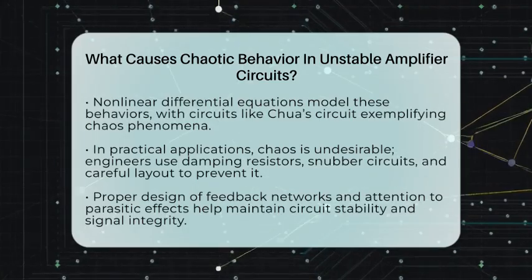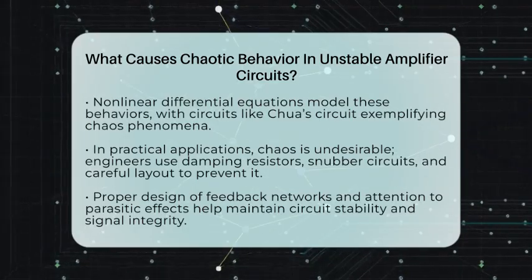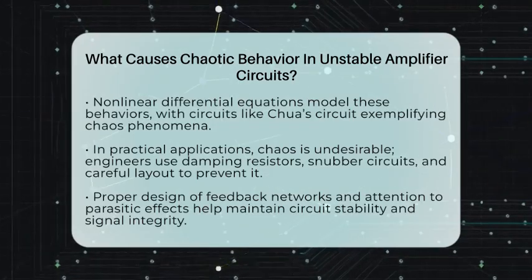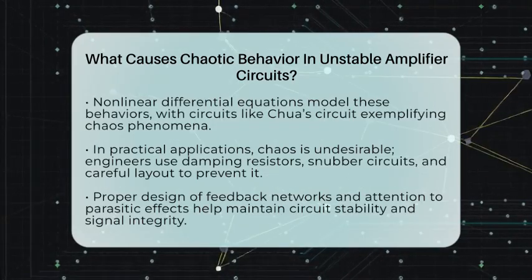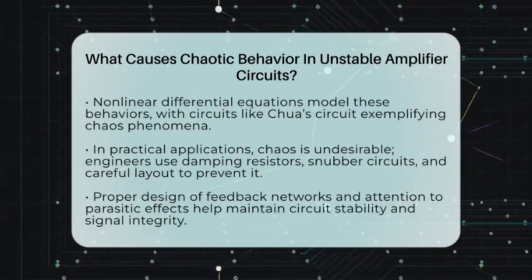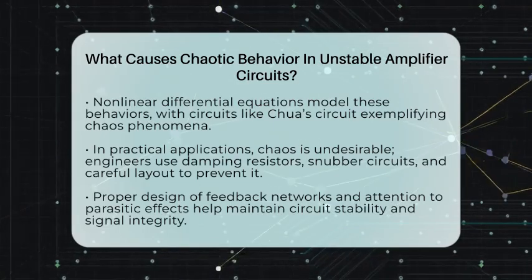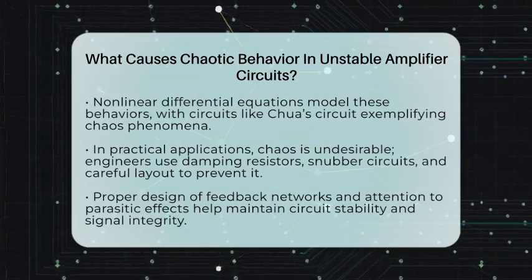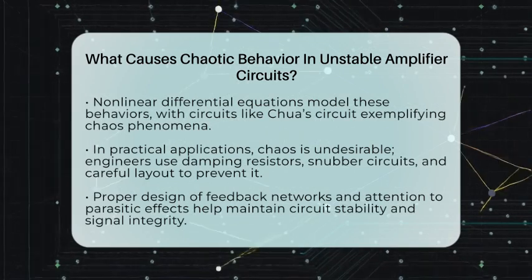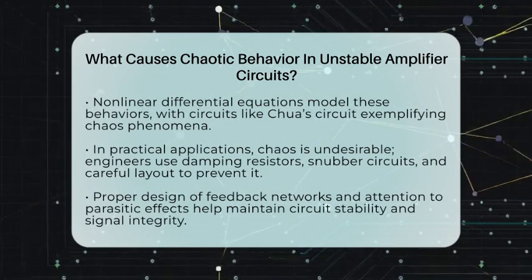In real-world analog signal amplification, chaos is usually undesirable. It distorts signals and makes control difficult. Engineers combat this by adding resistors to dampen oscillations, using snubber circuits to suppress high-frequency ringing, and designing feedback networks with enough phase margin. Proper PCB layout also helps minimize parasitic effects.